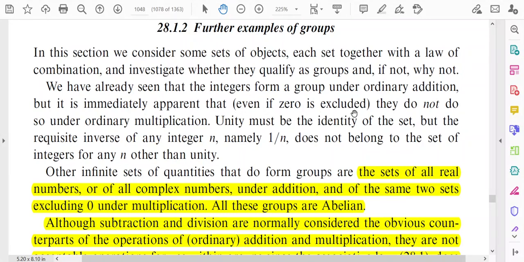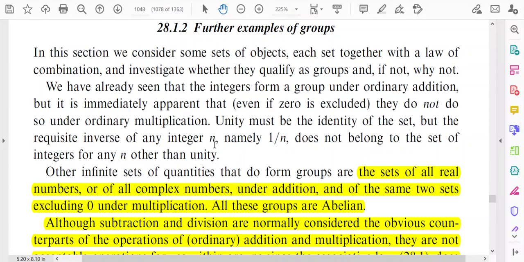Even if 0 is excluded, suppose you write the set of integers in this way so that 0 is excluded, in that case also they do not form a group under ordinary multiplication. Unity must be the identity of the set, but the requisite inverse of any integer n, namely 1 by n, does not belong to the set of integers for any n other than unity. For example, suppose n is 2.